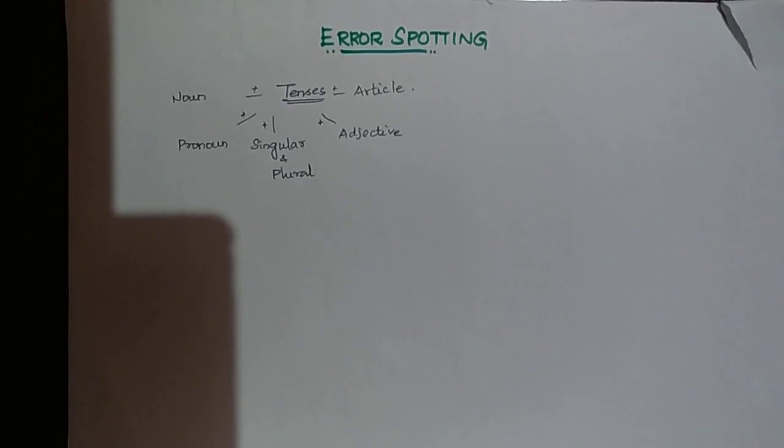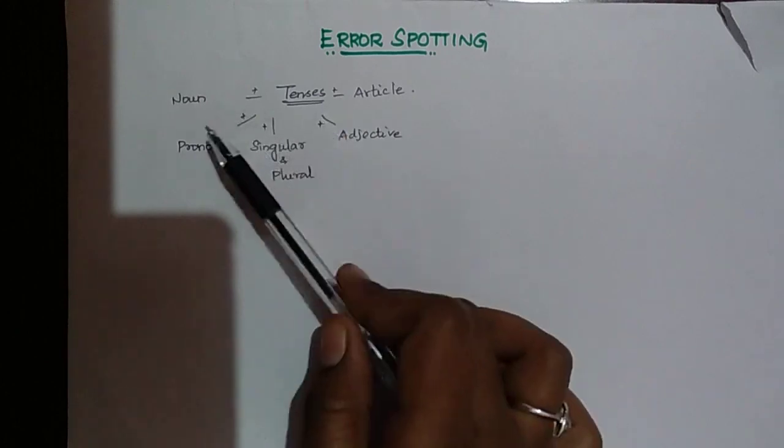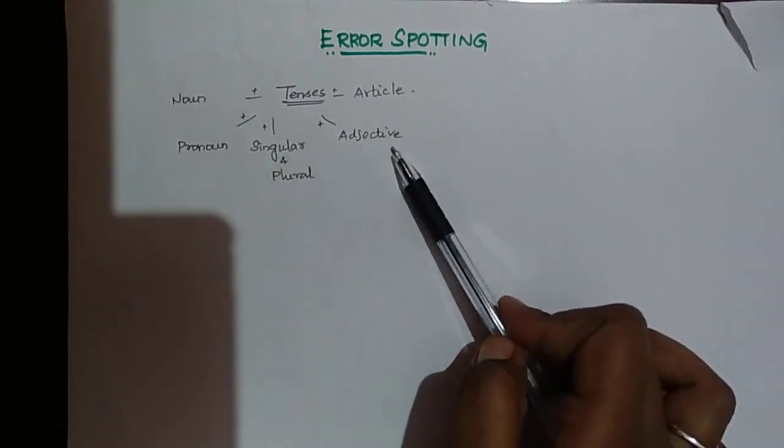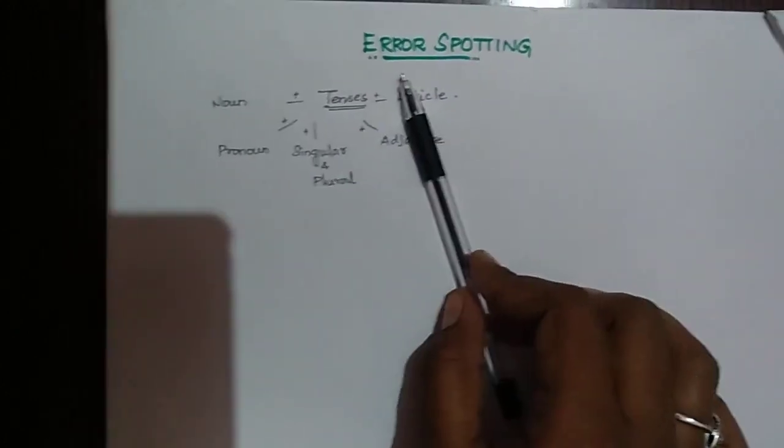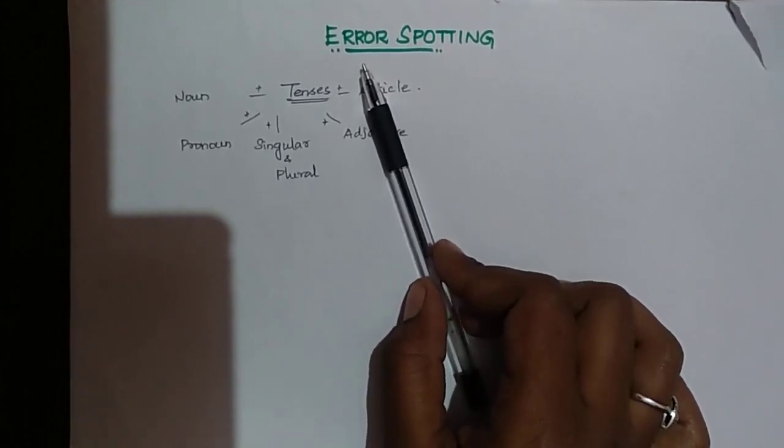In this day we have to cover the topic error spotting. We can crack error spotting in whichever exam it may be, but we have to know some topics like tenses, noun, pronoun, singular and plural, adjective and article. When we are thorough with these topics, we can crack error spotting with 100% accuracy without any error.